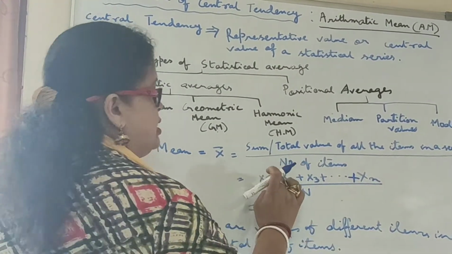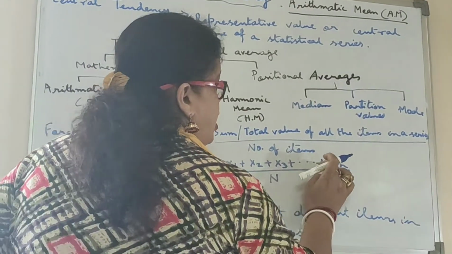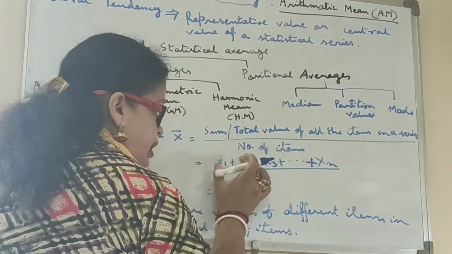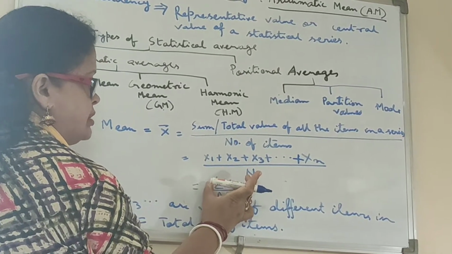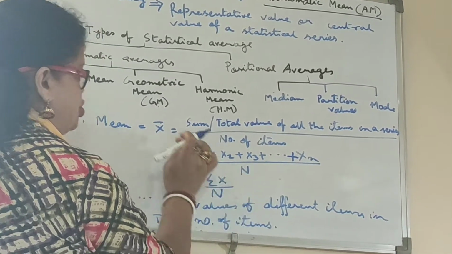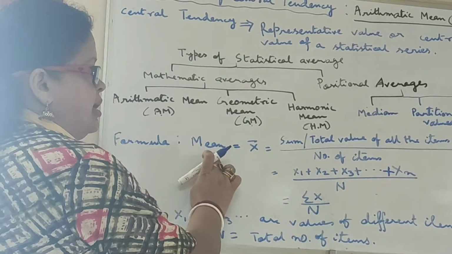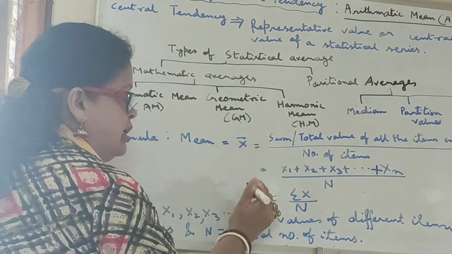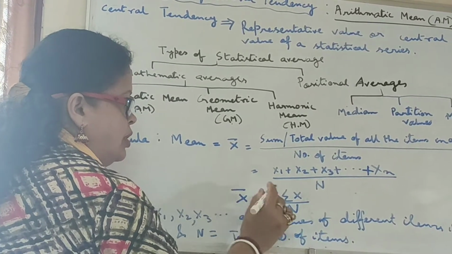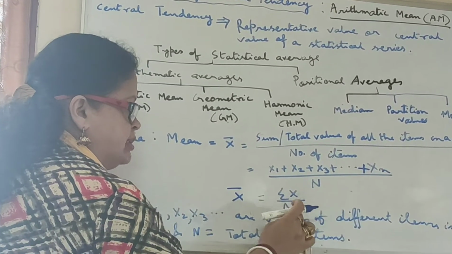So x1 plus x2 plus x3 up to xn is represented as summation x. The formula of mean, or x bar, is given by x bar is equal to summation x divided by n.